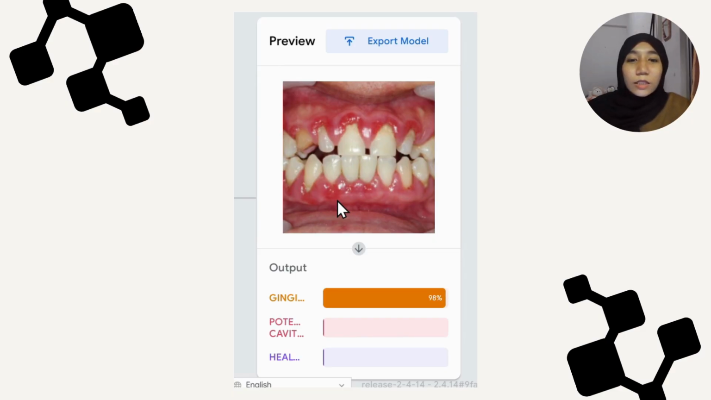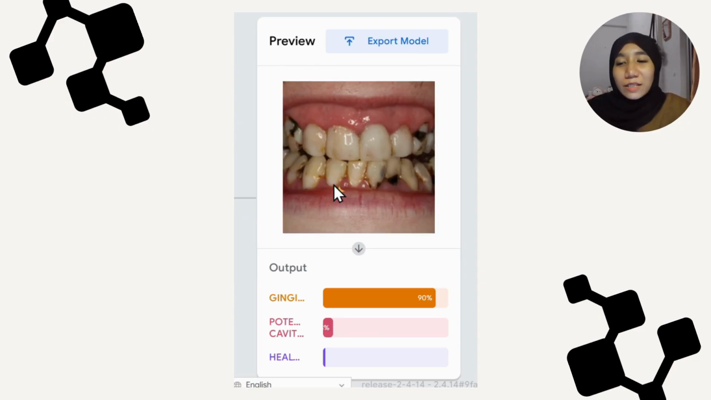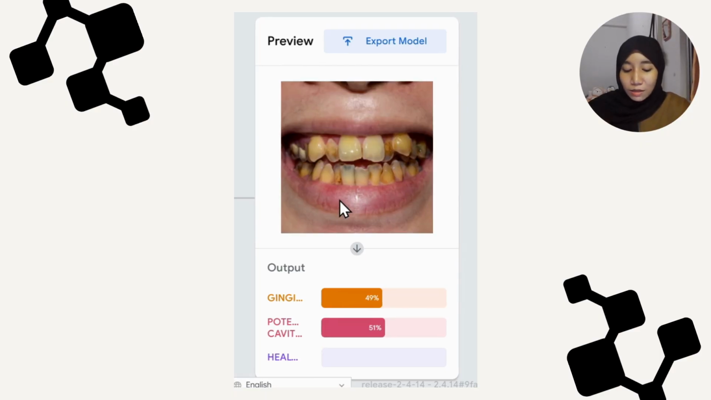For the third image, the model also classifies this as gingivitis. For this image, the model classifies it as gingivitis and potential cavities. So, as we can see, the model is able to distinguish between the three oral health conditions based on the image provided.